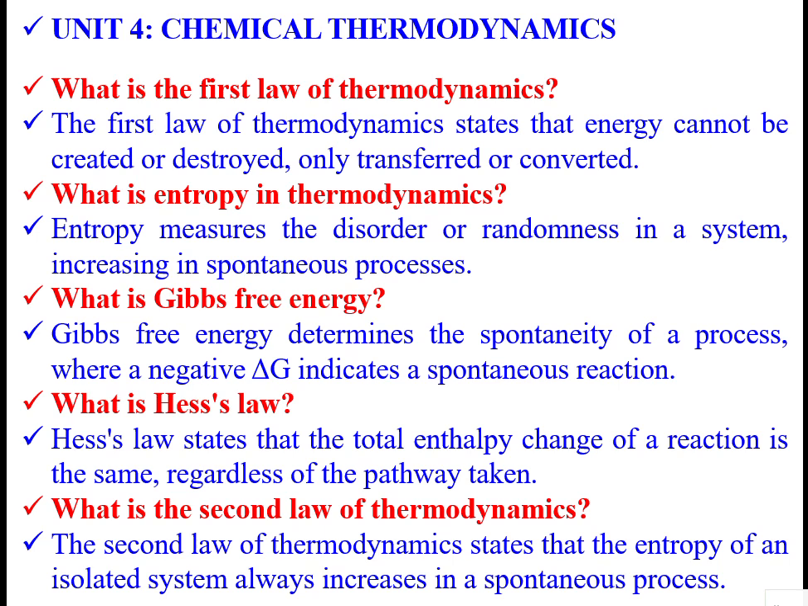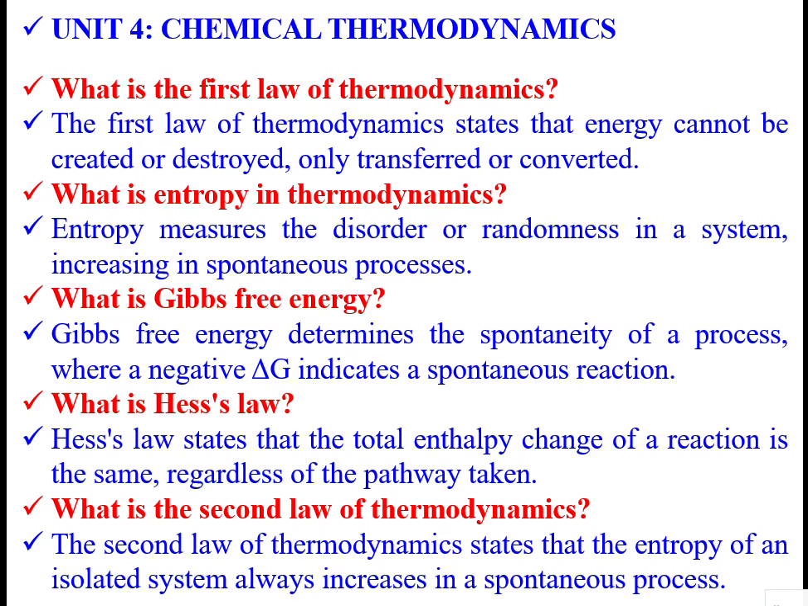Thermodynamics also deals with the conversion between heat and work. So entropy is a measure of disorderedness or randomness in a system, increasing in a spontaneous process. Gibbs free energy determines the spontaneity of a process, where a negative delta G indicates a spontaneous process.